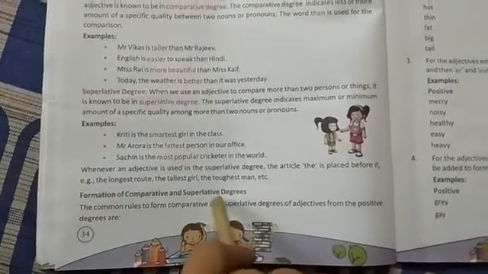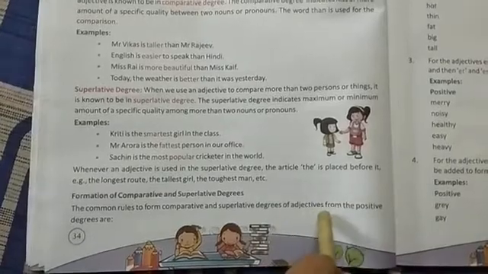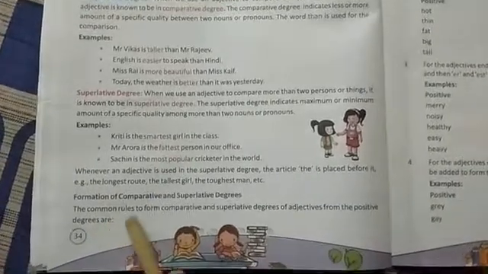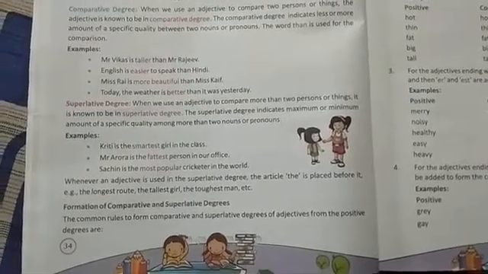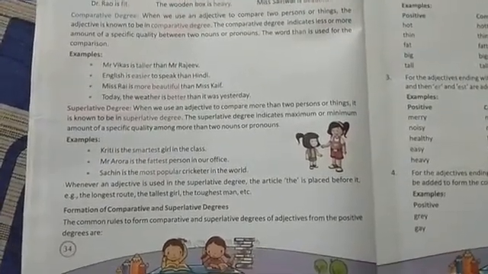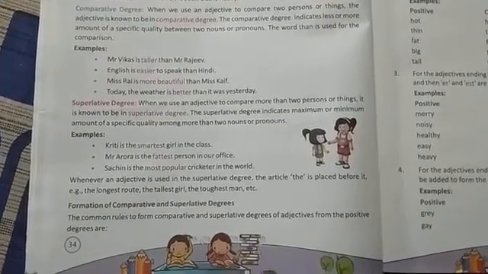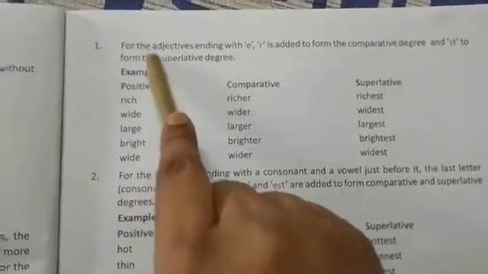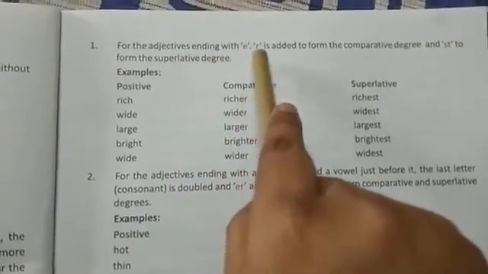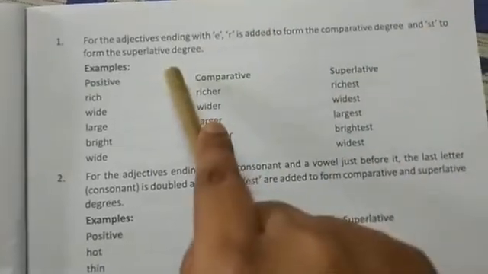So now today we will start formation of comparative and superlative. The common rules to form comparative and superlative degree of adjective from positive degree are here. Some rules are given to form comparative and superlative degree from the positive degree. How we will convert the positive degree into comparative and superlative degree. See, number 1. For the adjectives ending with E, R is added to form the comparative degree and ST to form the superlative degree.